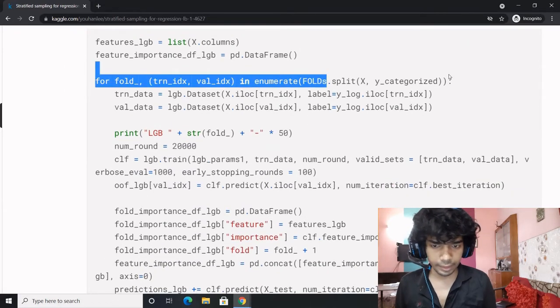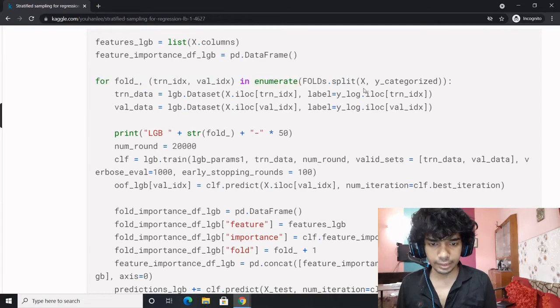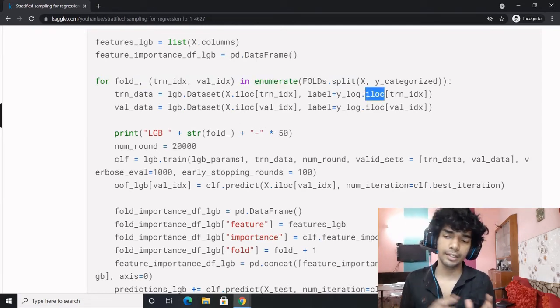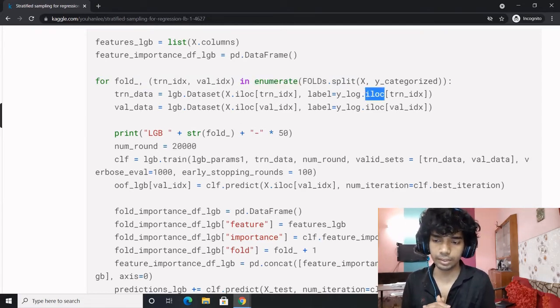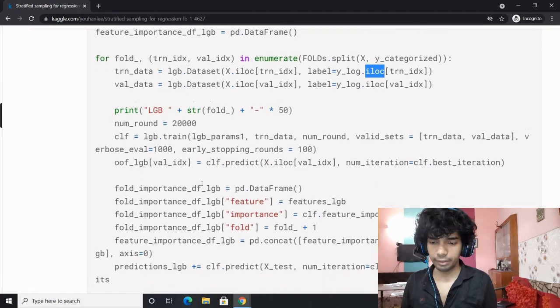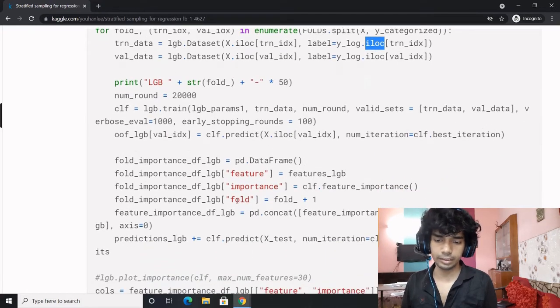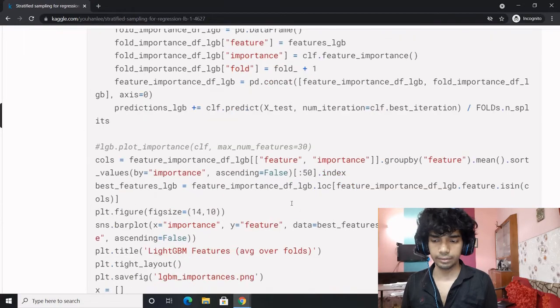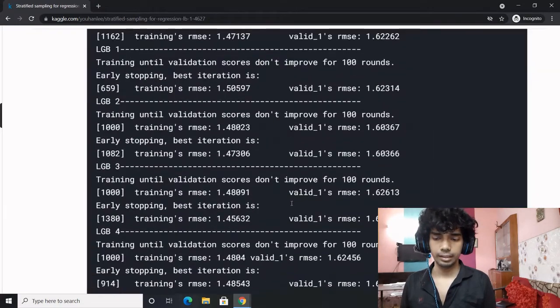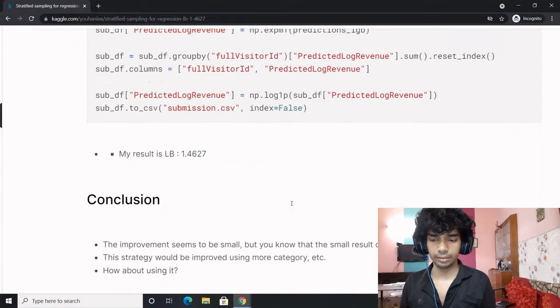Using the fold split, you're obtaining the indices. Once the indices and the labels are obtained, you have your training data and your validation data. Once you have those, you're training the model. You're training the model, you're obtaining the feature importances, the folds, everything. You're saving that in a data frame, and this is what is obtained.